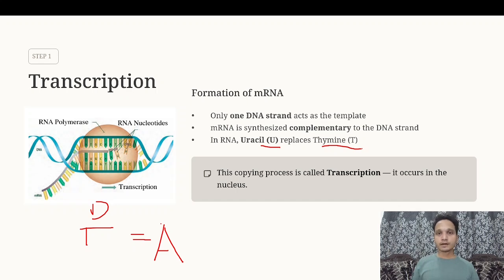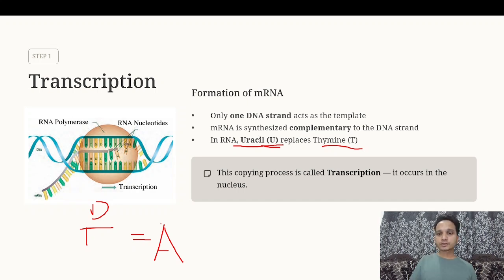But are these same bases also present in the RNA? No. There is only one base which is changed, and that is thymine. Thymine, which is present in the DNA, is not present in the RNA. So the question arises, if thymine is not there in the RNA, which other base is there? The answer is simple. There is uracil, which is present in place of thymine in the RNA. Thymine is present in the DNA. Uracil is present in the RNA in place of thymine.